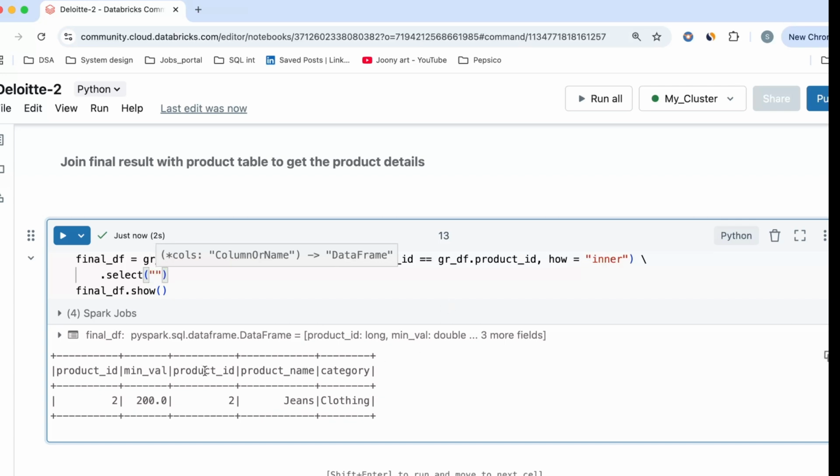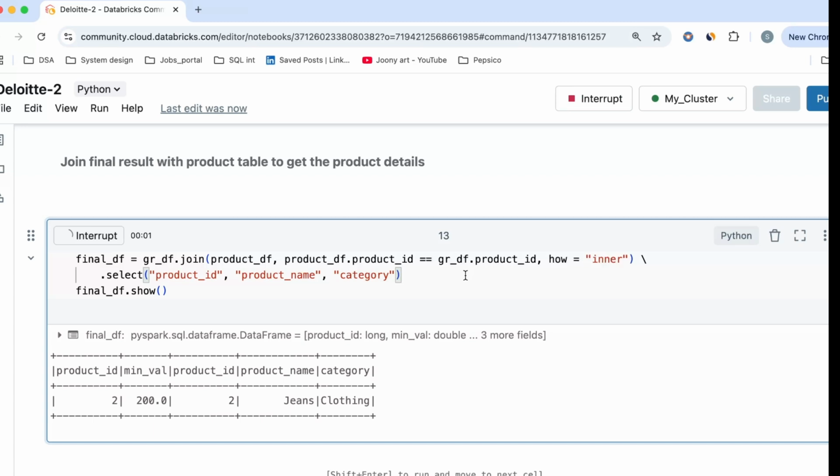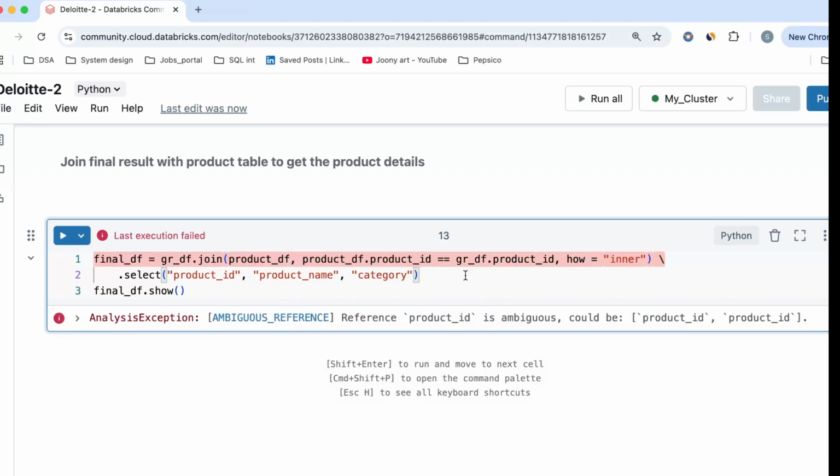the product ID, product name, and category. So let me run this. Okay, so it could be from any product, right? So if I do the column, let's see, it could be from any product, right?